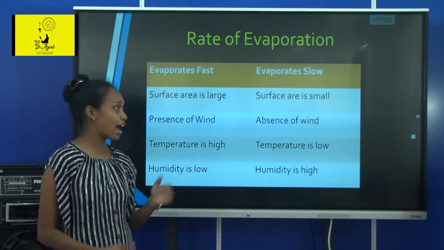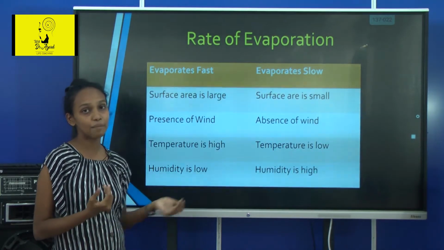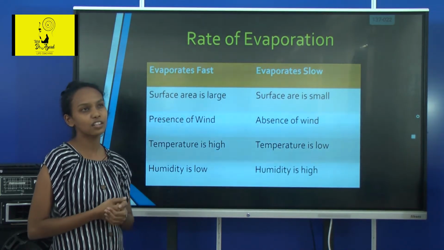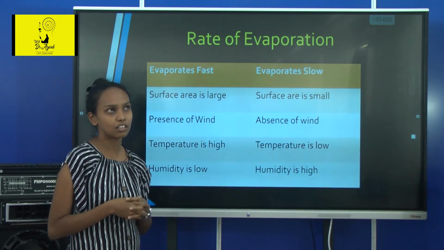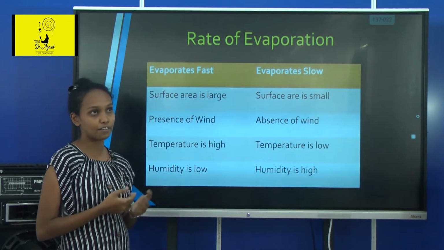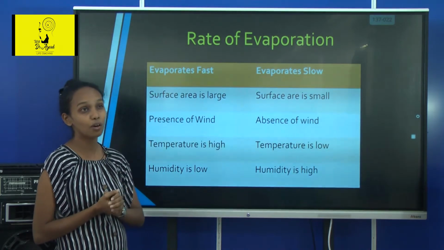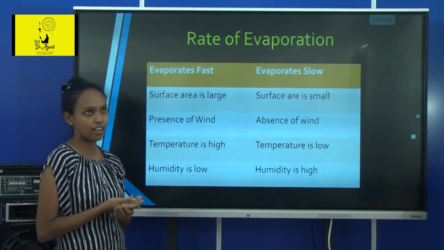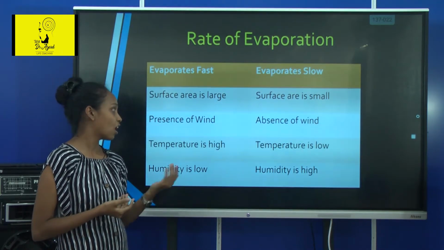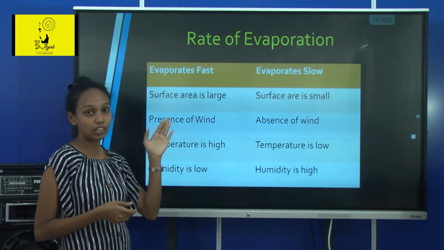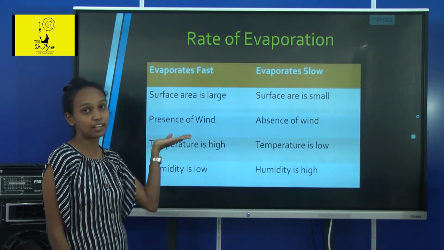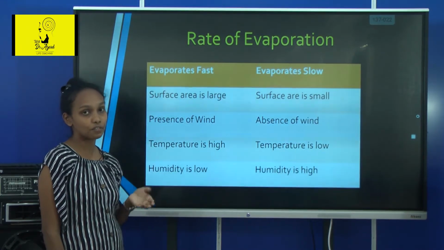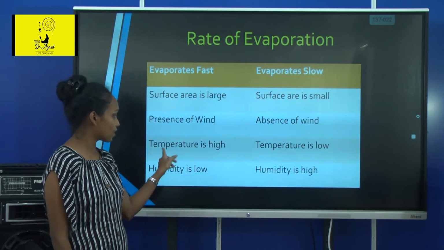And in the presence of wind, the rate of evaporation is fast. Why is that? Just imagine if your mother forgets to wash your school uniform, and in the night she washes it and she puts it to the fan to dry. Then your shirt gets dried. How does that happen? Because of the wind, the water in the wet shirt gets evaporated. Therefore, in the presence of wind, evaporation is faster.